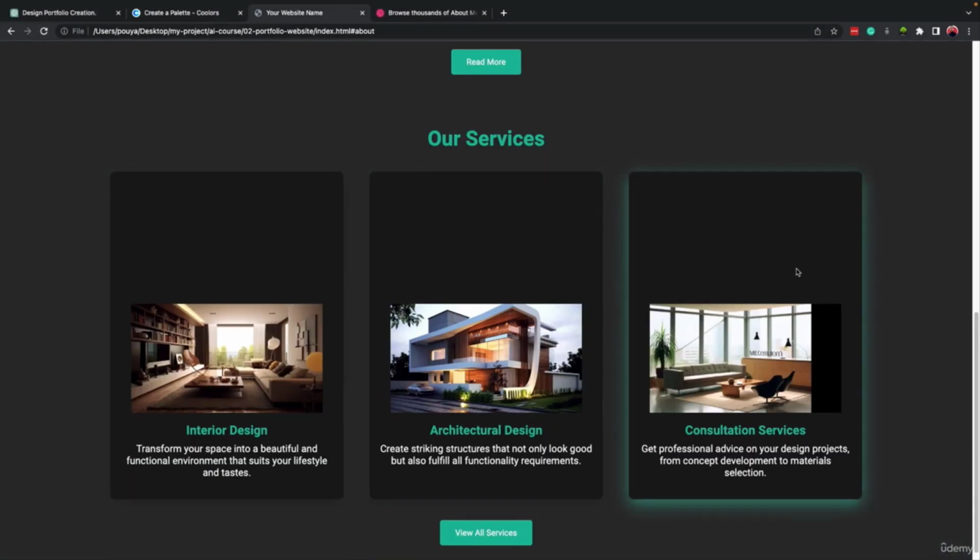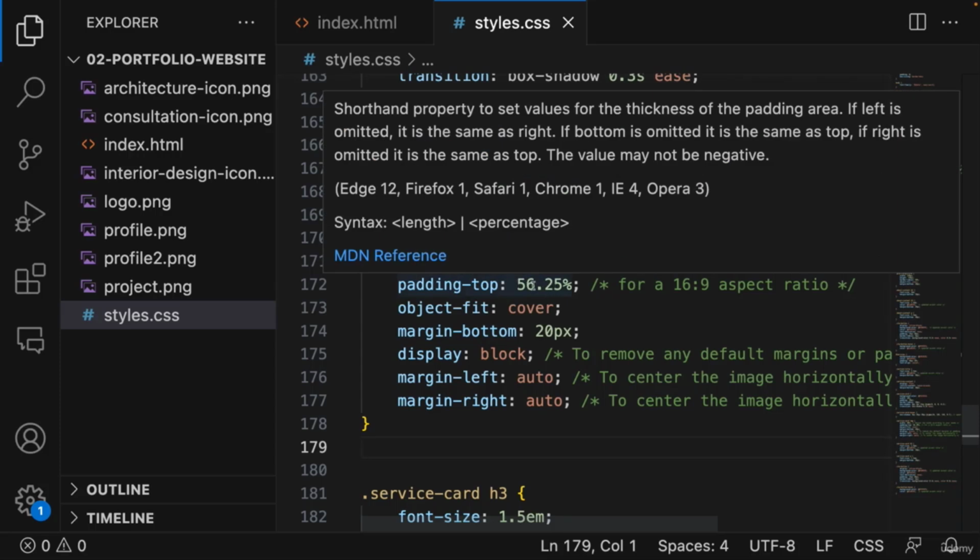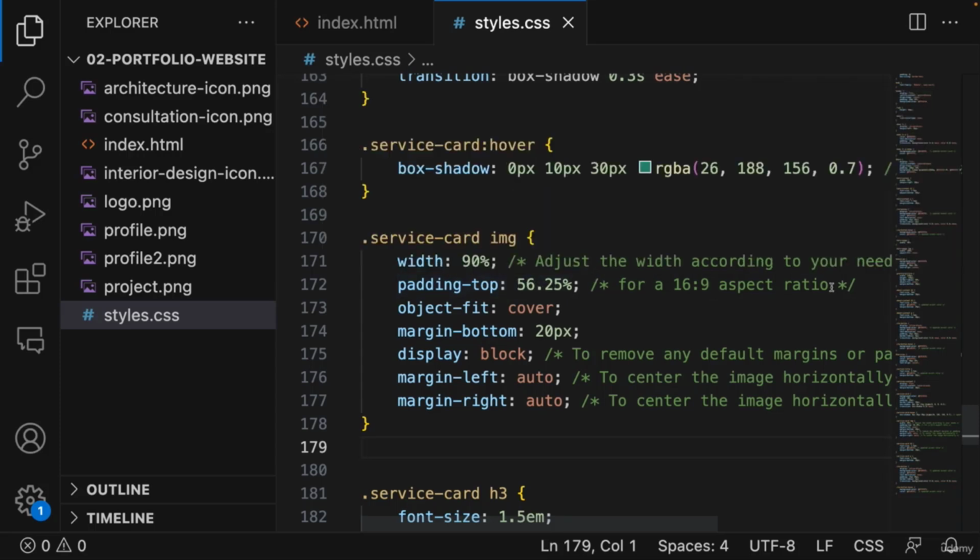It looks much better, but the space in the top of the image doesn't look so good, right? Let's see if we can find any. Okay, right. So the problem is here. We have a padding top, about 56%, which is wrong.